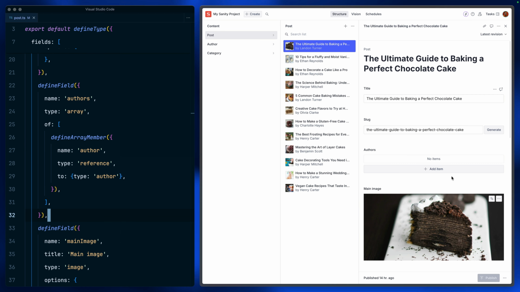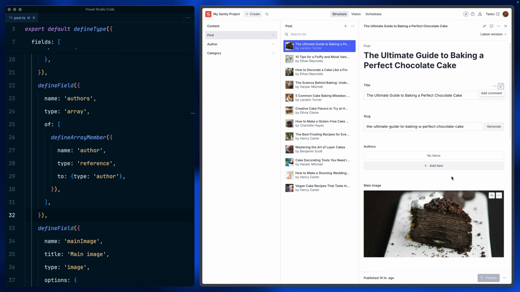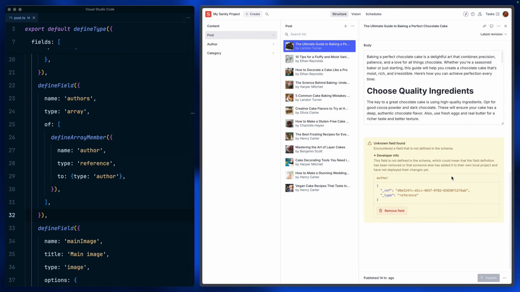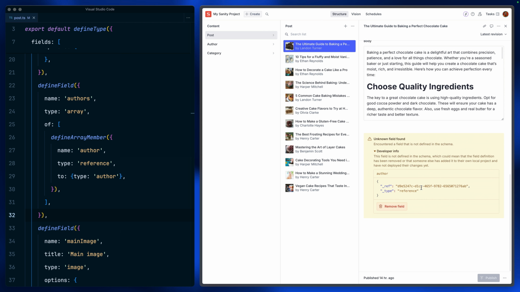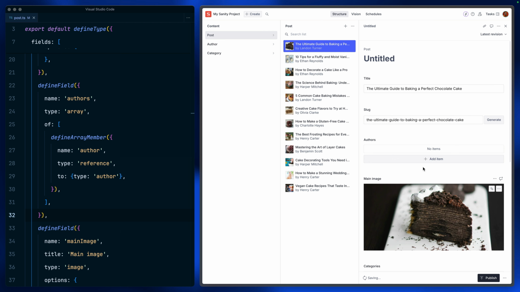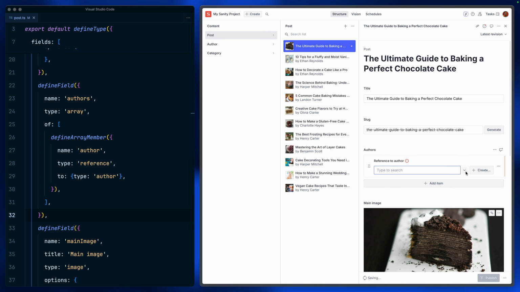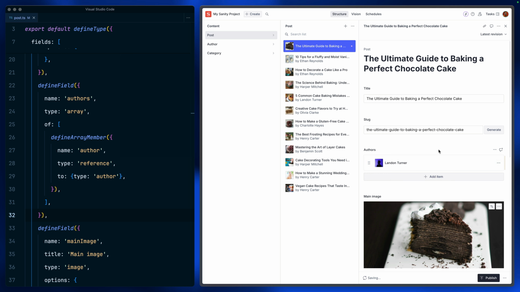So now we've got an array of authors, and this is where, because I have existing data in this particular studio, I'd need to run migration tooling because this single reference needs to be moved in there. Because there's only a small amount of data, I can go ahead and add that one again. So now I fixed my content model here.